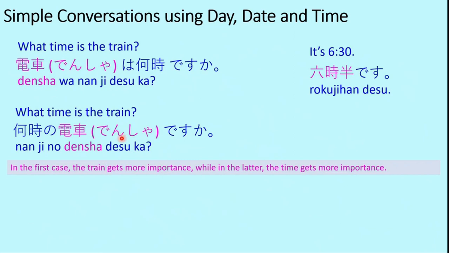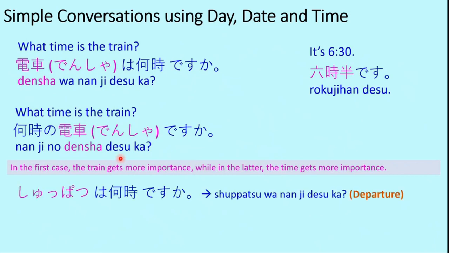So we give more weightage or more prominence to the train, while in the latter, the time gets more importance because we begin with nanji. So this is the difference basically. Asking the same thing, but the focus shifts from train to time in the second one.